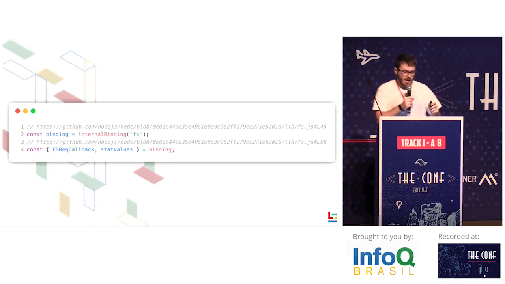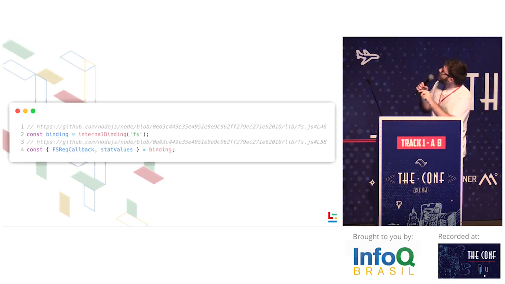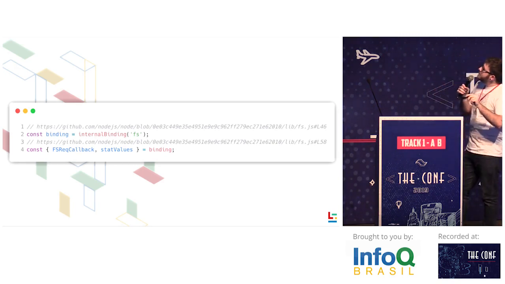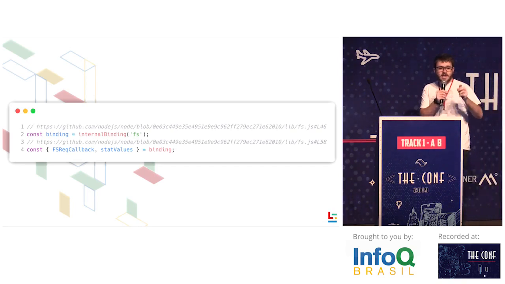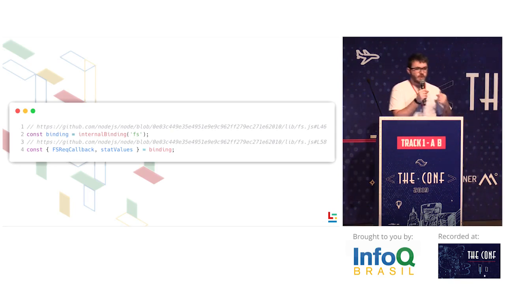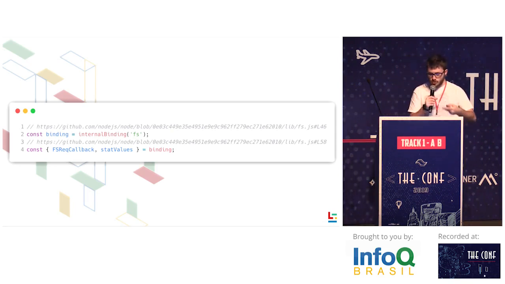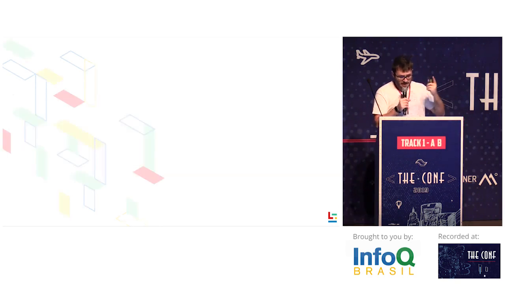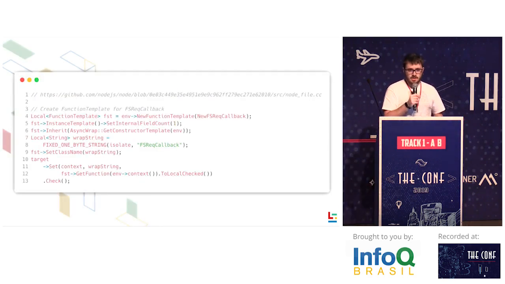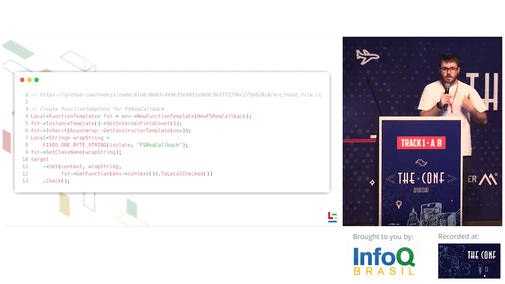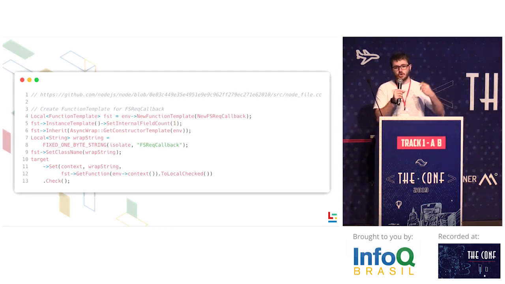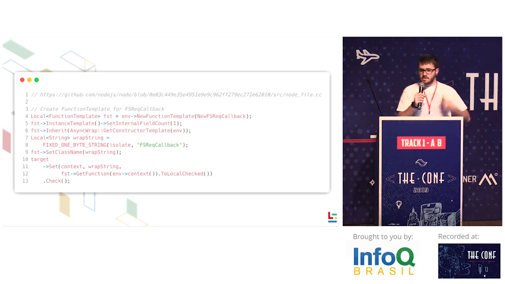You have this internal binding fs, which loads a file called node_file.cc, a C++ file that loads this fs namespace, and from this fs namespace it reads the FSReqCallback. The req callback is the async callback we pass to the readFile function when we want to get the result. And this is how it looks in C++. So this is FSReqCallback, our callback function in JavaScript that we pass to Node when we want to get this thing async.